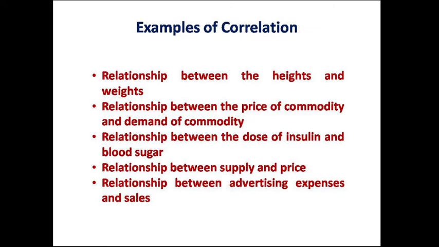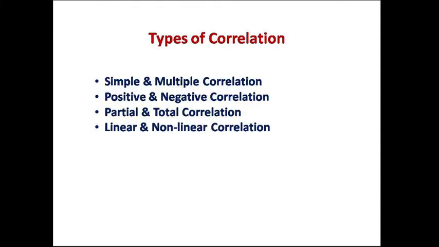Now further I'll explain to you the types of correlation. There are four types of correlation. First one is simple and multiple correlation, then positive and negative correlation, then partial and total correlation, and lastly linear and non-linear correlation. So we will see all four one by one.